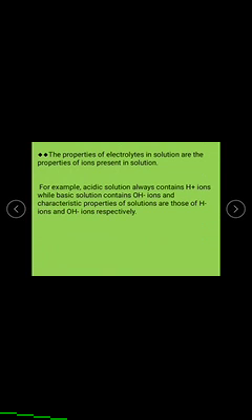The characteristic properties of the solutions are those of H+ and OH- ions respectively. If we take an HCl solution, on ionization it produces H+ and Cl- ions, and these ions show the same properties as HCl.